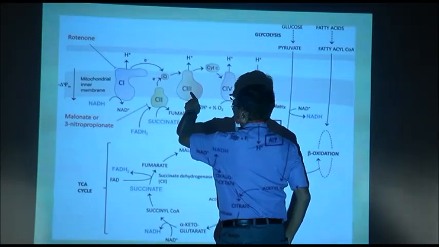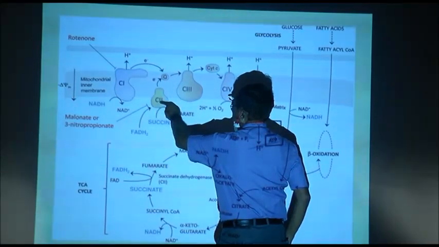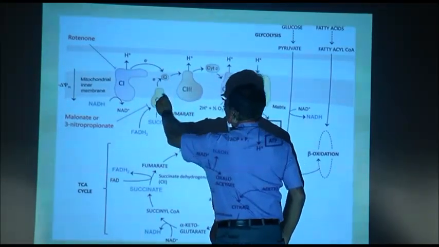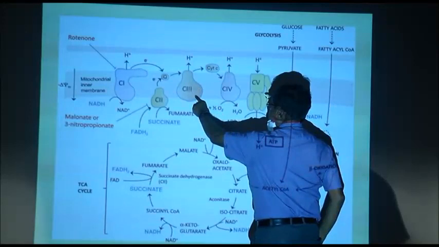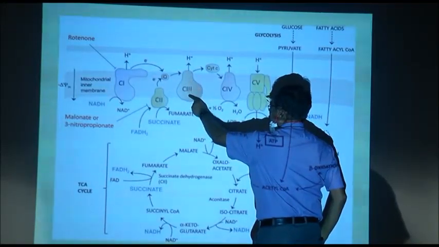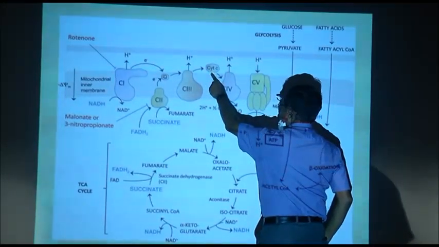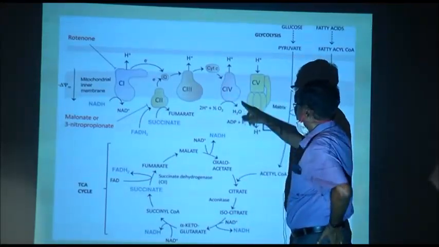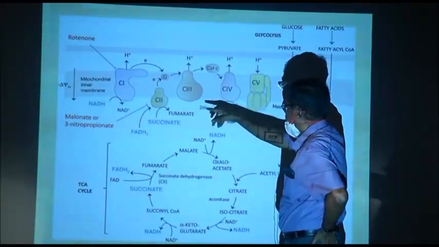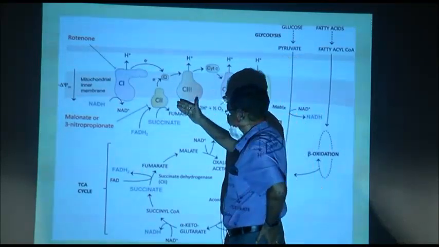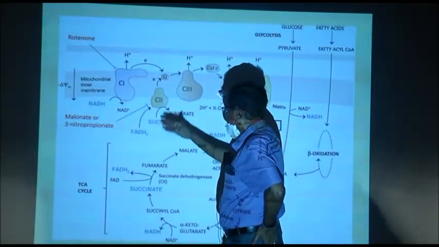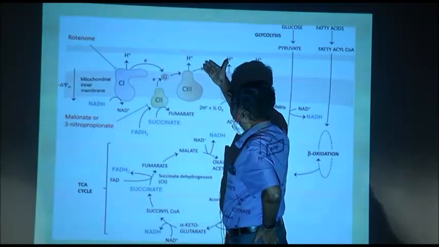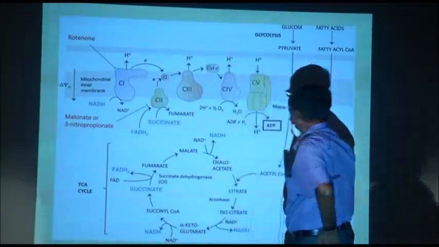Now, both complex 2 and complex 1 give the electron to quencher and quencher provides the electrons to complex 3, then complex 3 provides the electron to cytochrome C, cytochrome C to complex 4, and in this process all the hydrogen which are released from NADH or from FADH are into the intermembrane space.